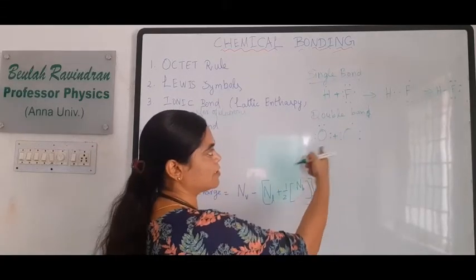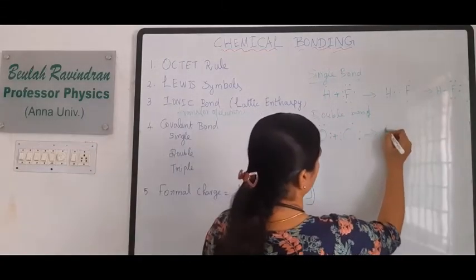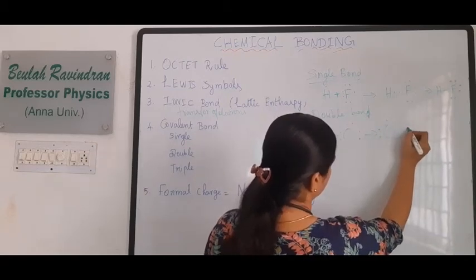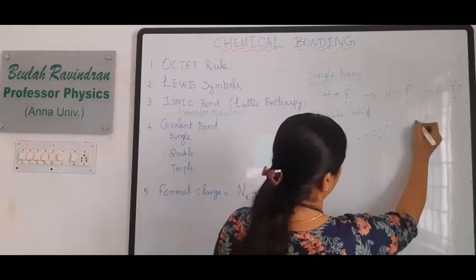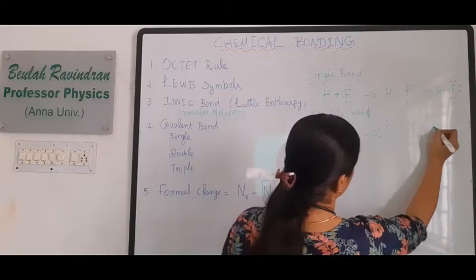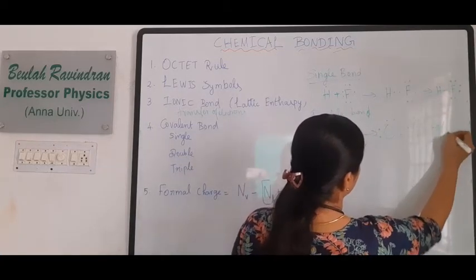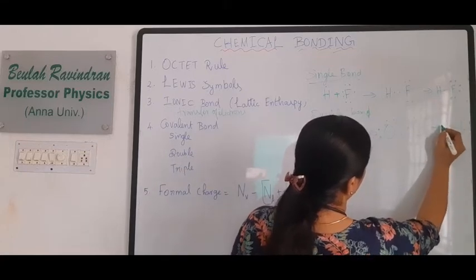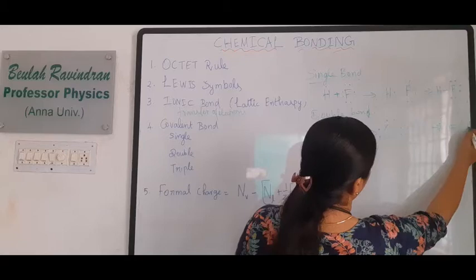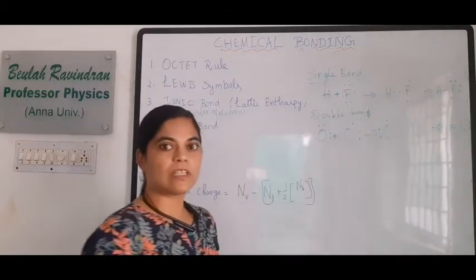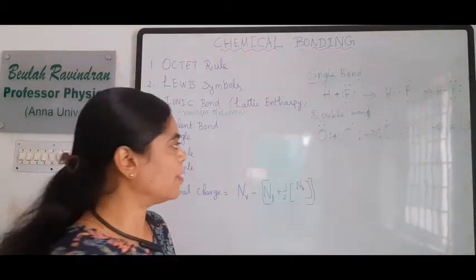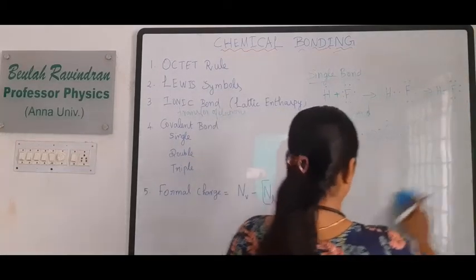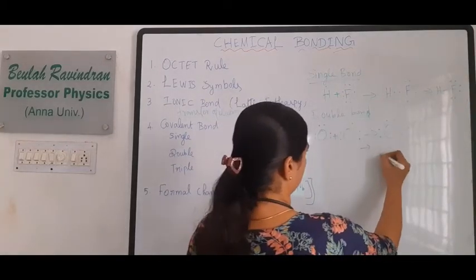Now oxygen and oxygen combine by sharing 2 pairs of electrons, and then it gives a double bond. The double bond is nothing but 2 pairs of electrons shared.